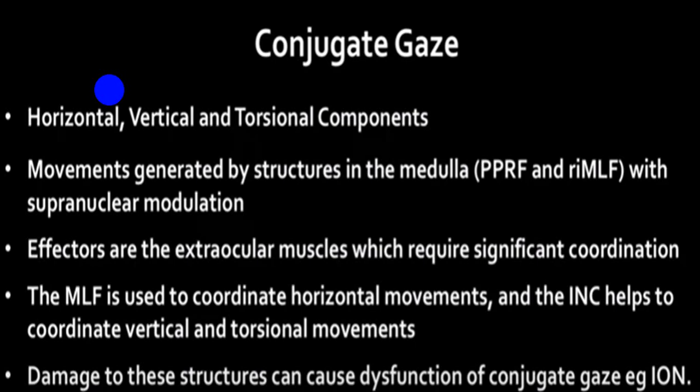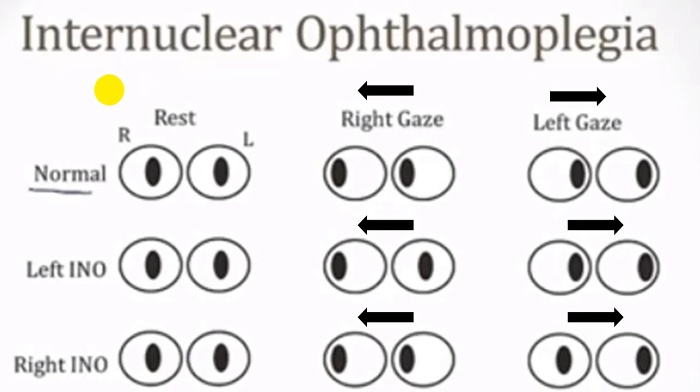The medial longitudinal fascicle is used to coordinate horizontal movement, and the interstitial nucleus of Cajal helps to coordinate vertical and torsional movements. Damage to this structure can cause dysfunction in conjugate movements like internuclear ophthalmoplegia, or you can get 1.5 syndrome, or you can get even 8.5 syndrome.